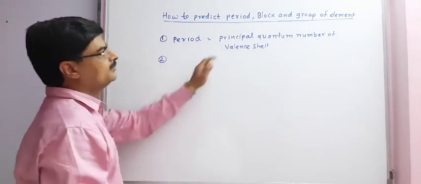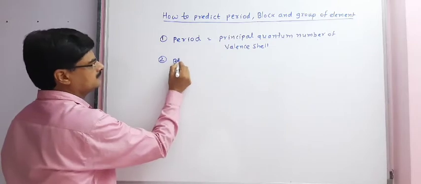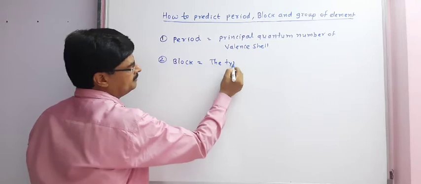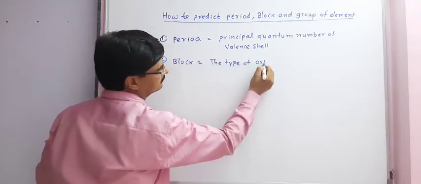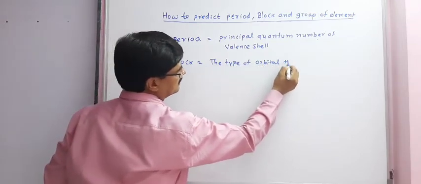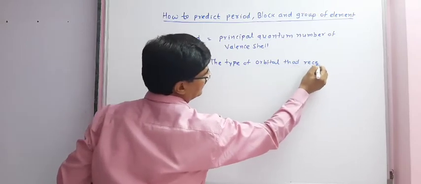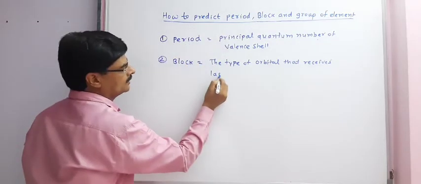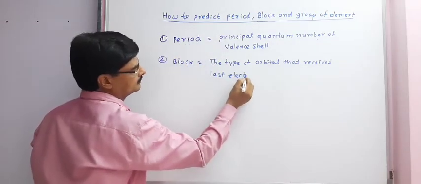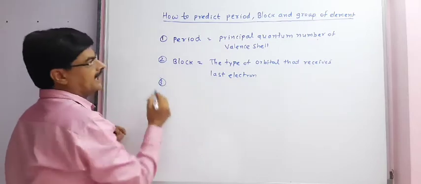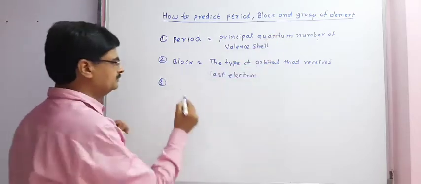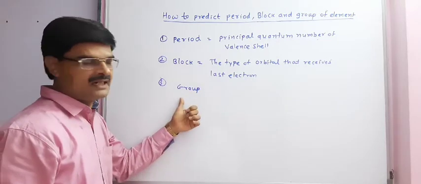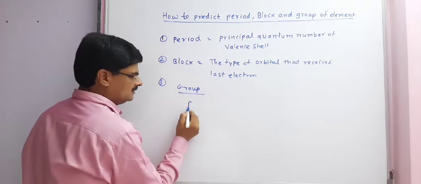Second, for the prediction of block, it is the type of orbital that receives the last electron. And for the prediction of group, it can be predicted as below.